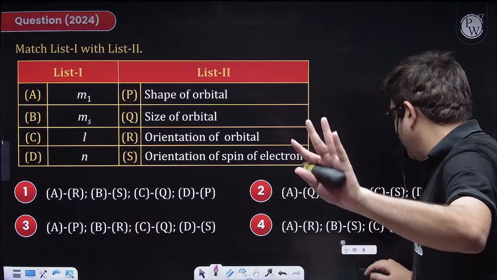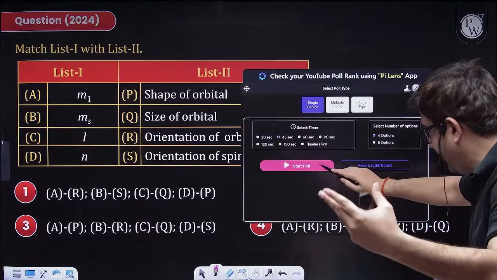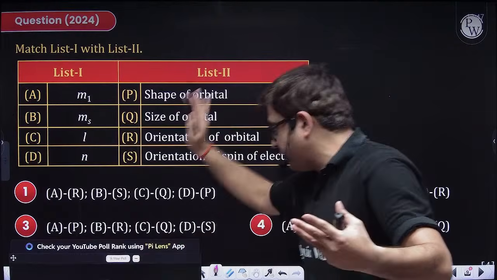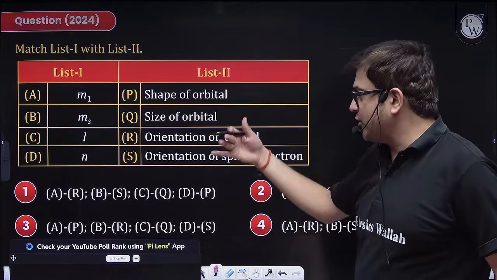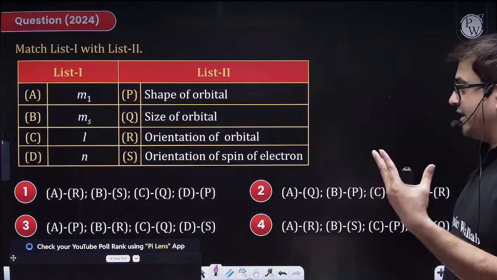I have given the theoretical justification at the beginning, but yes, let us explore the questions also. So now I have started the timer. I hope most of you have given the answer as well. So let us be quick with this.